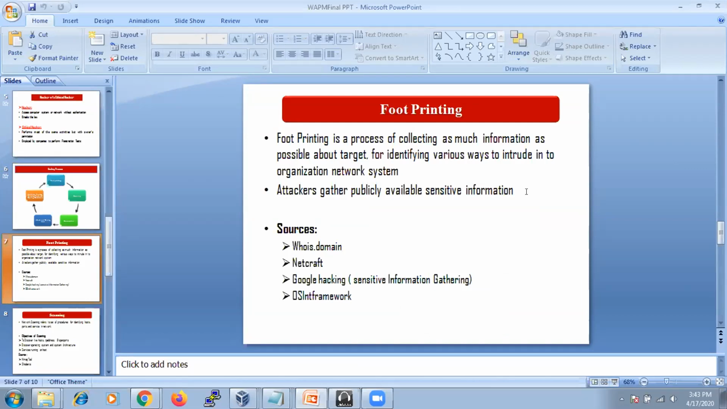So how can we gather information about a particular target? There are so many resources available. Google is giving so many resources. And one thing you need to know, Google hacking means we are not going to hack a Google server. Every hacker is going to use Google as a tool to gather information. So that is called Google hacking.